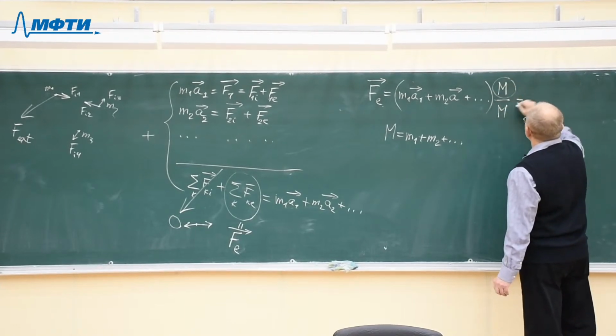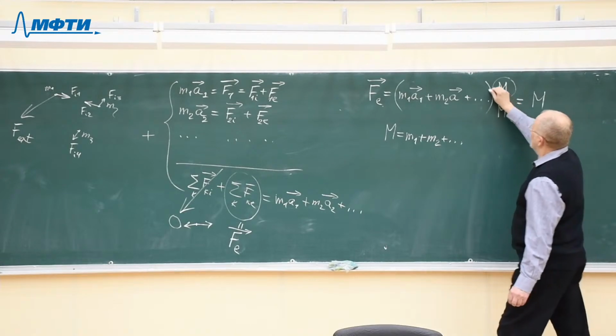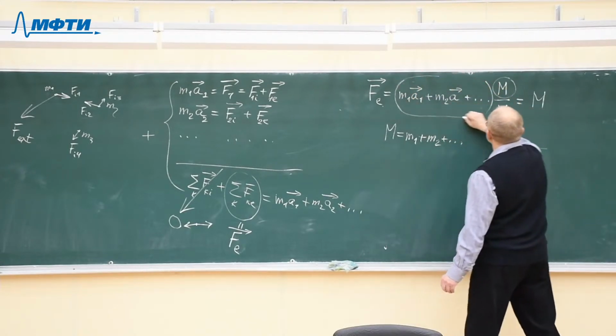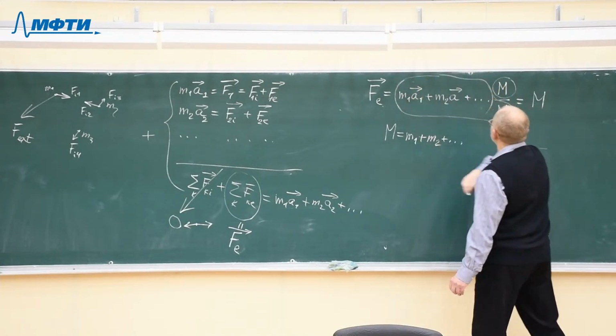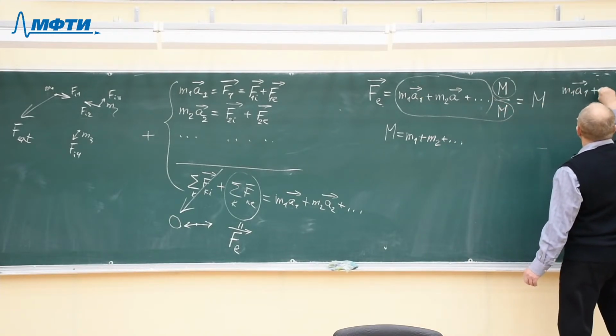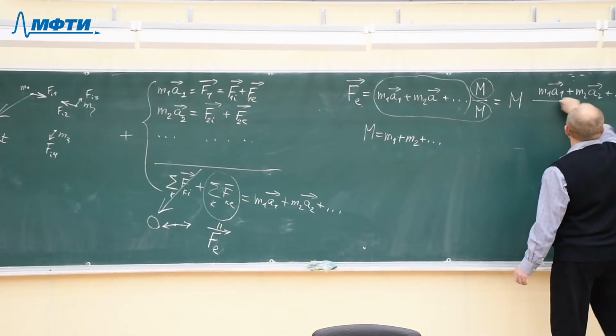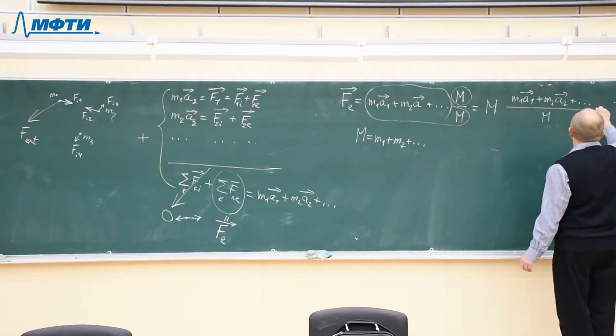So this quantity remains in its place, and what is given by the remaining expression is m1 a1 plus m2 a2 plus etc. divided by the total mass.